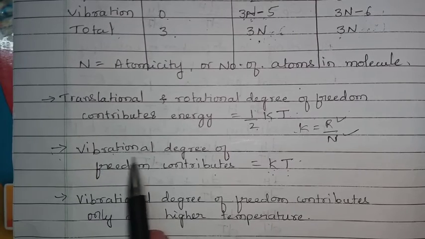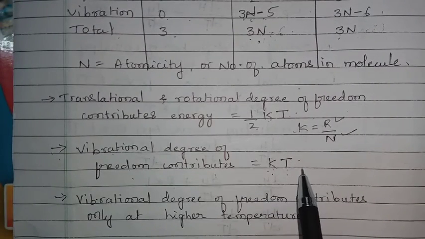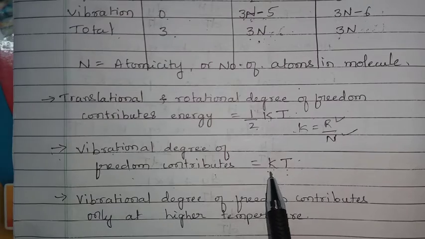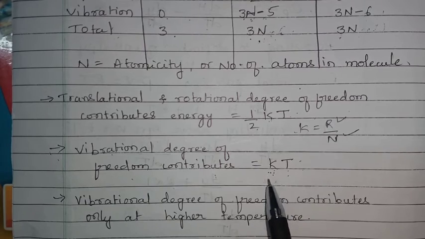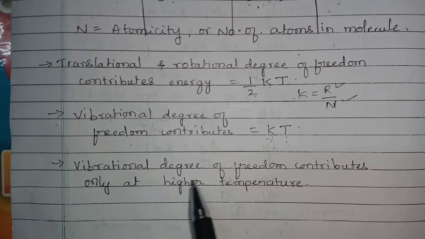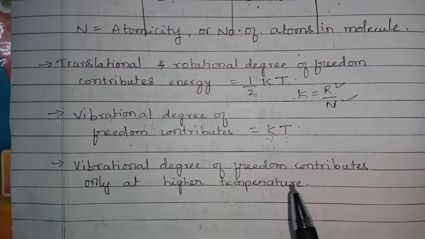In the same way, vibrational degree of freedom contributes kT energy, where k is equal to R by N, or we can say Boltzmann constant. Another important point here: vibrational degree of freedom contributes only at higher temperature. It means molecular vibration is only possible at high temperature. At moderate or low temperature, vibrational degree of freedom is zero, or it is not going to contribute.